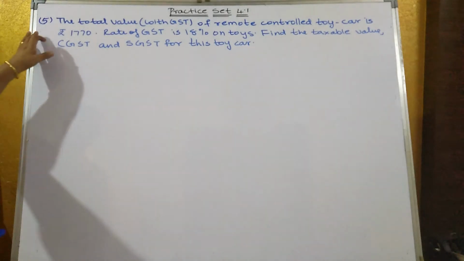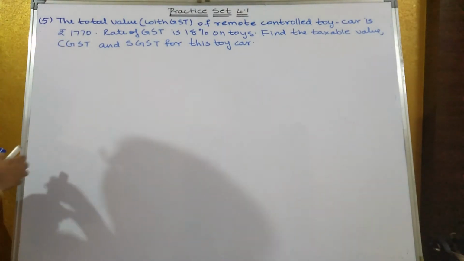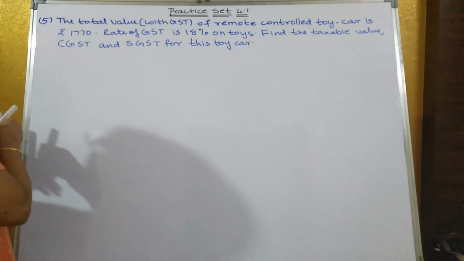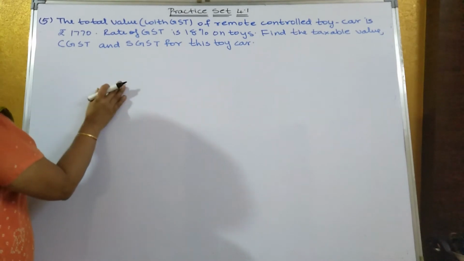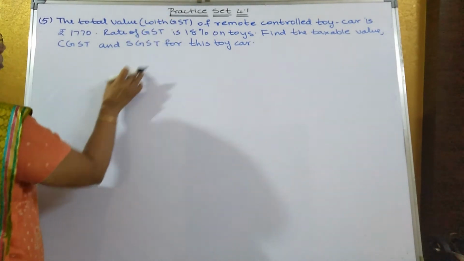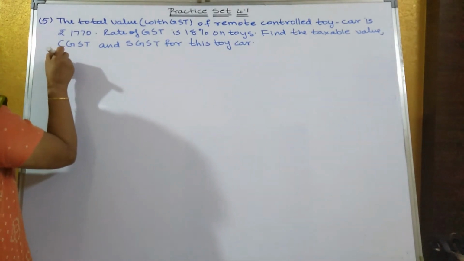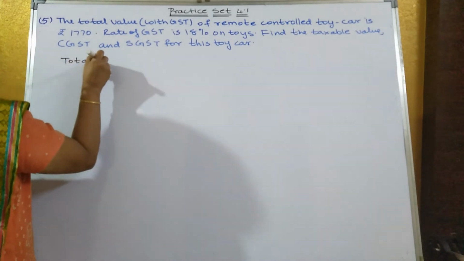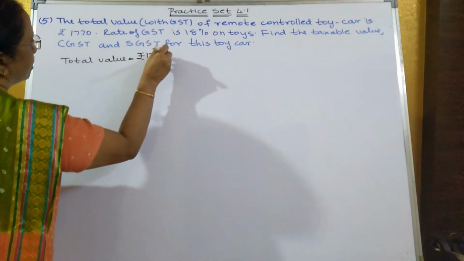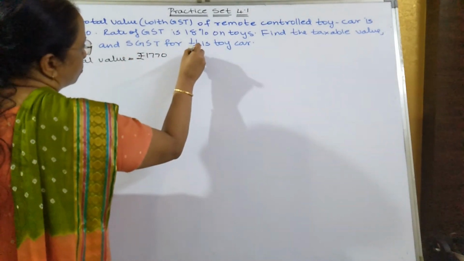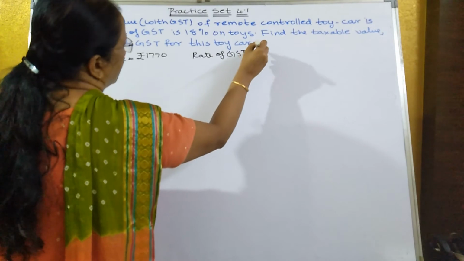Now the fifth sum, the total value of remote control toy car is given is equal to rupees 1,770. So I have told before also, what does total value mean? Taxable value and GST together make the total value. So they have given in brackets "with GST", meaning the value includes GST. So total value is equal to rupees 1770, and rate of GST is equal to how much? Rate of GST is equal to 18%.